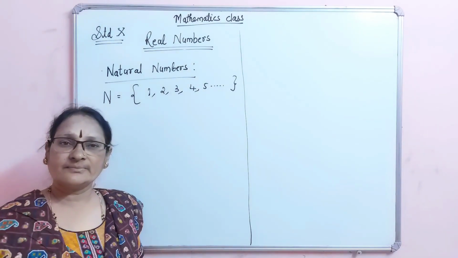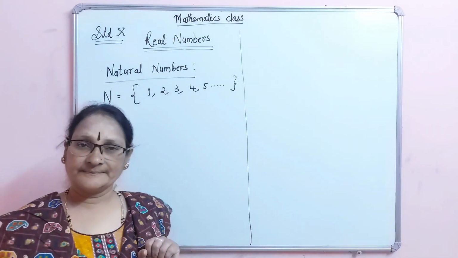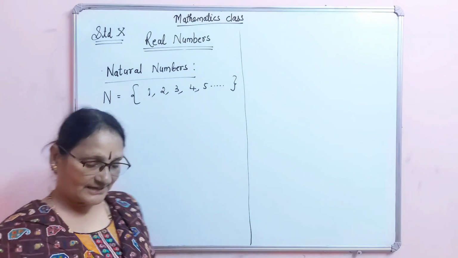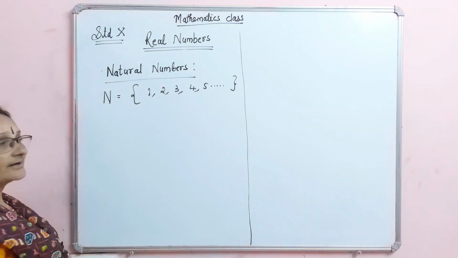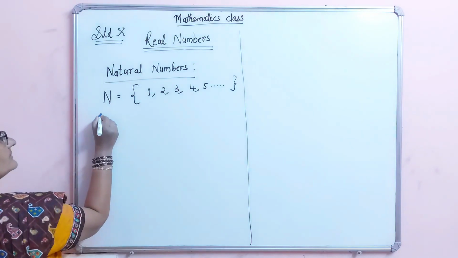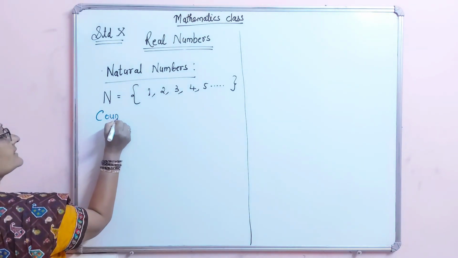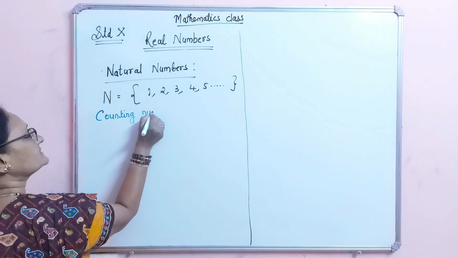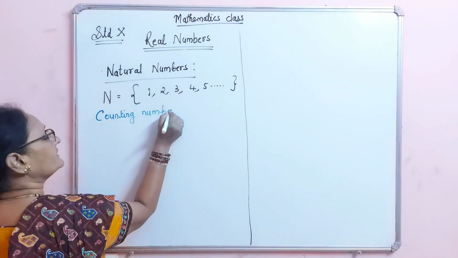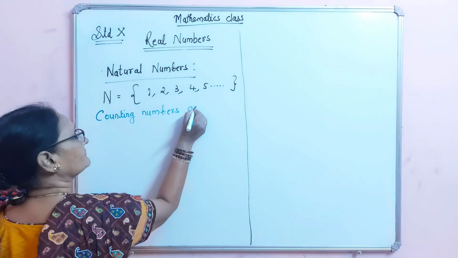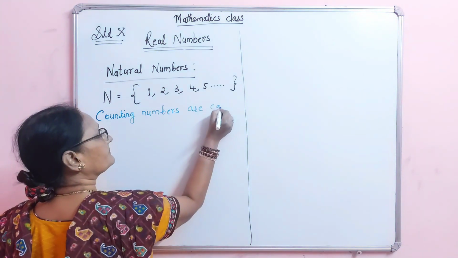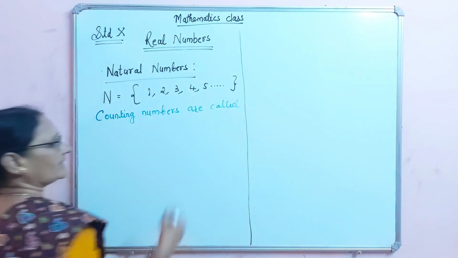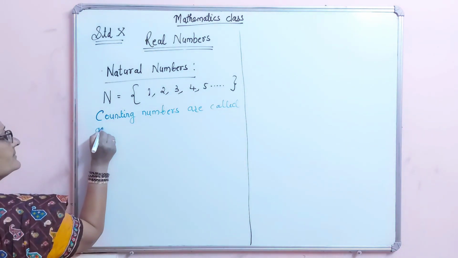Okay, why do these natural numbers start from 1? Yes, natural numbers are nothing but counting numbers. Counting numbers are called natural numbers.